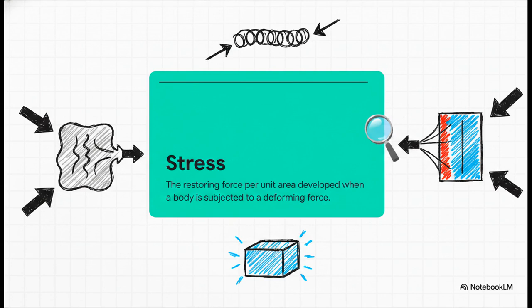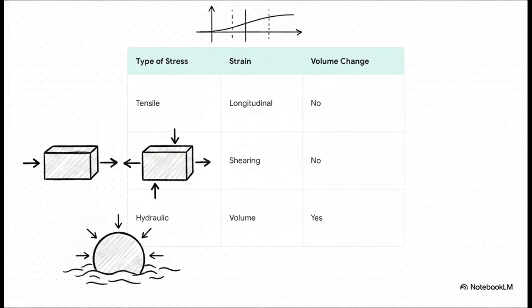Strain, on the other hand, is the actual physical change in dimension that results from that stress. And depending on the direction of your force, stress and strain pair up in 3 main ways. First up, tensile or compressive stress alters the length of an object, creating what we call longitudinal strain. Second, shearing stress. That's a tangential force that physically twists or shifts the shape, creating shearing strain. And finally, hydraulic stress is when force is applied equally from all sides, kind of like being squeezed underwater, which compresses the volume, creating volume strain.